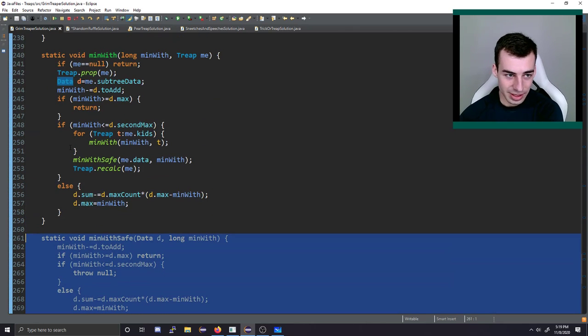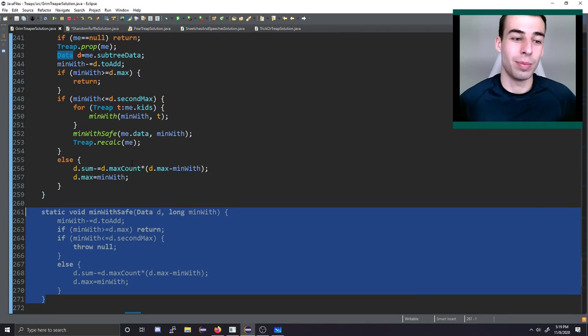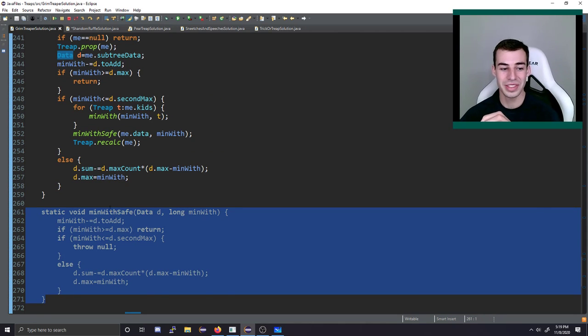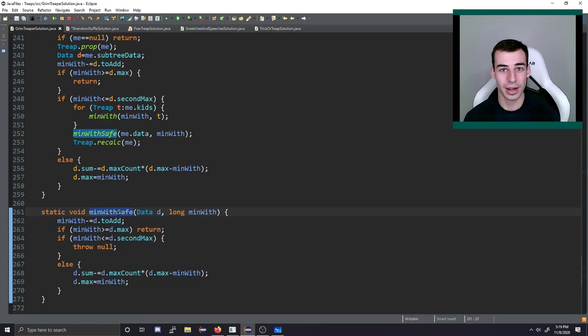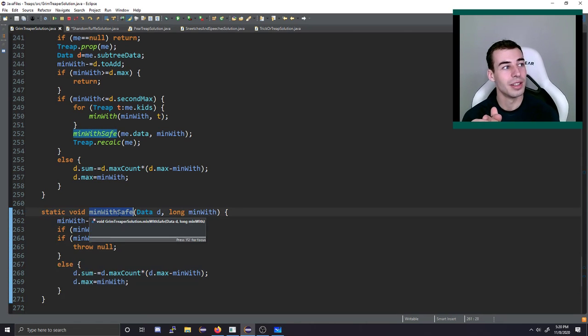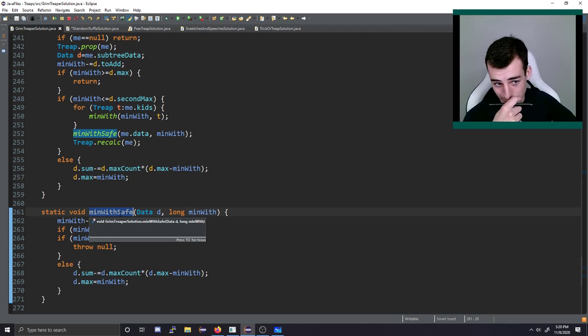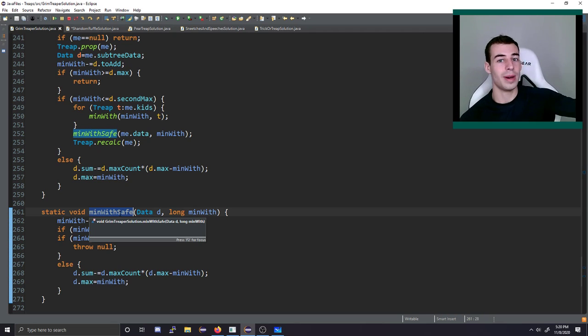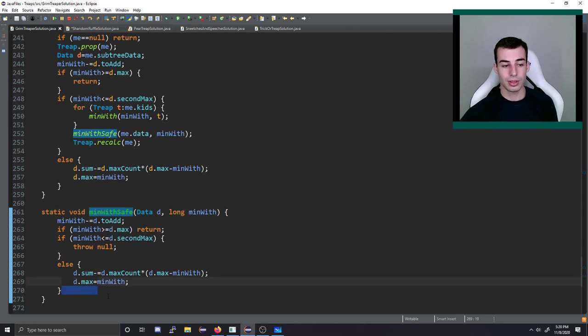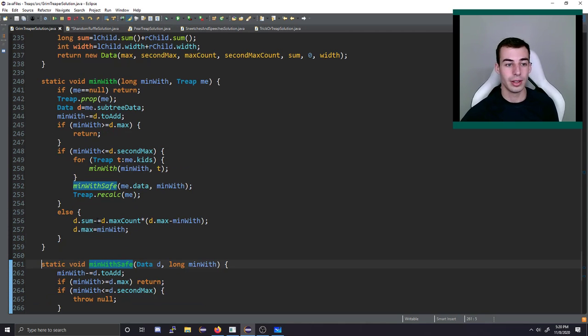This min width and min width safe is, I guess, a bit messy. Min width safe means I know I'm not going to affect the second max of any of my kids, which means I can just do all of my operations in order 1 right now. I can set some propagation values. I can decrease the max if I need to. If what I'm minning it with is bigger than the maximum height anyway, I can just return. So this is easily handleable in order 1.